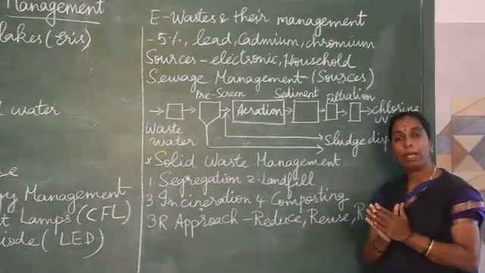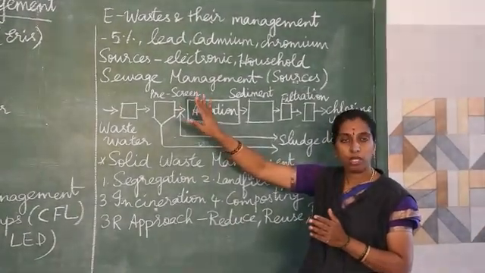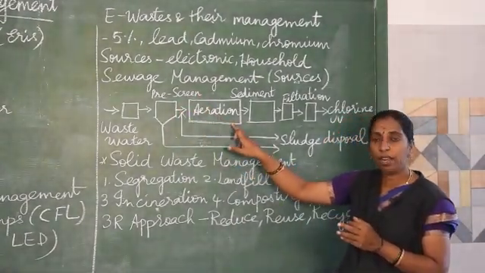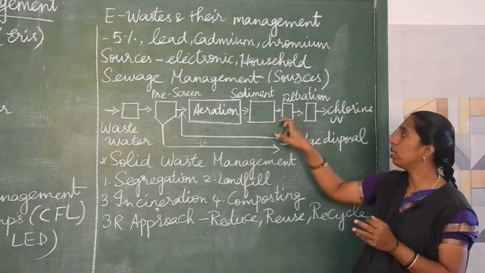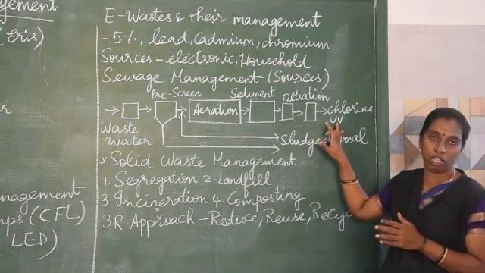The first one is pre-screening. The second is aeration, the third is sedimentation, the fourth is filtration, and the fifth is disinfection.